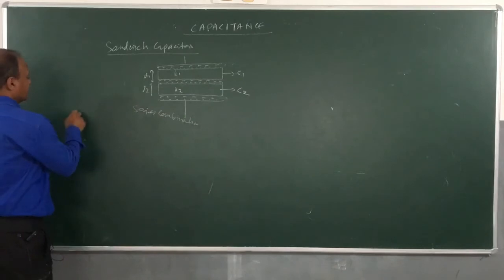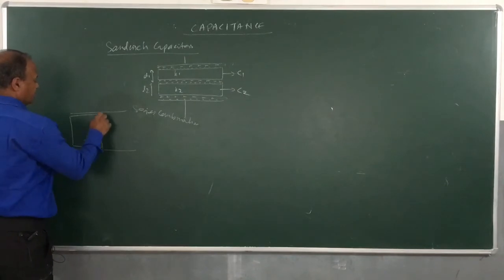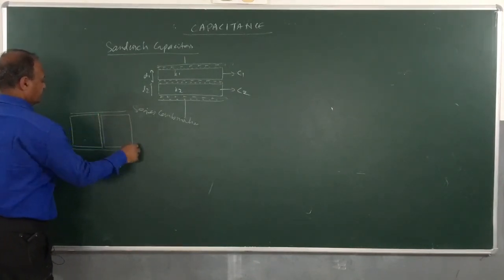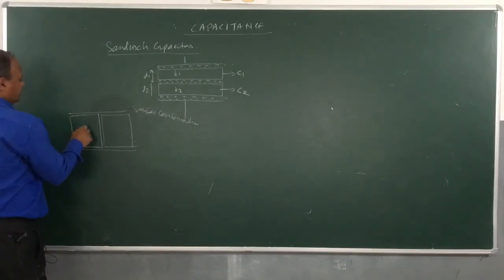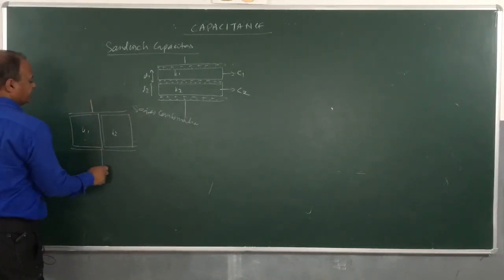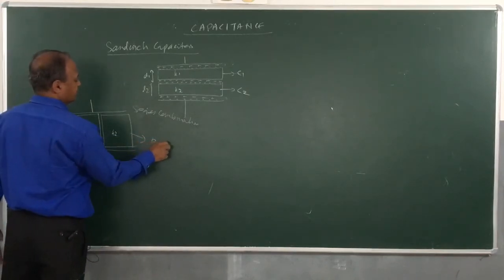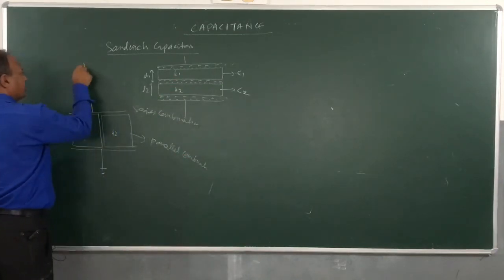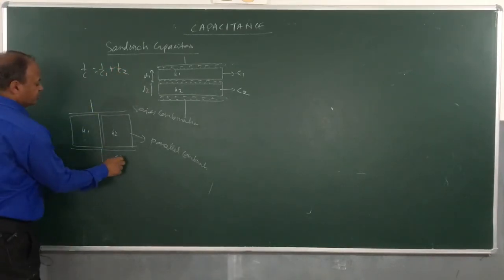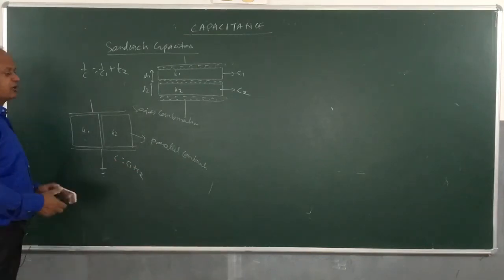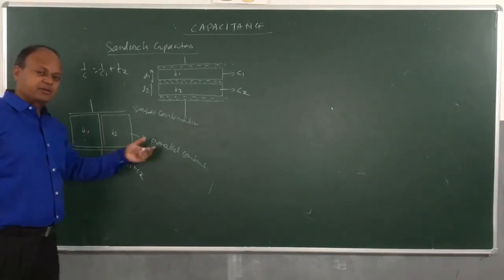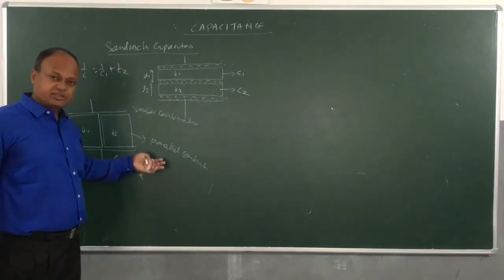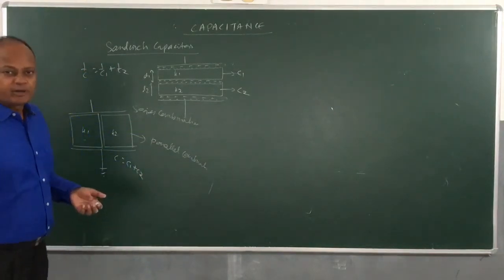Similarly, if I line up two plates like this, this is K1 and this is K2. If I line up like this, it will be treated as a parallel combination. In series combination, 1 by C is equal to 1 by C1 plus 1 by C2, and in parallel combination C will be equal to C1 plus C2. Okay. Once you finish the types of capacitor, we will be coming to more of the sandwich capacitors. I will be discussing more conceptual problems. Okay.